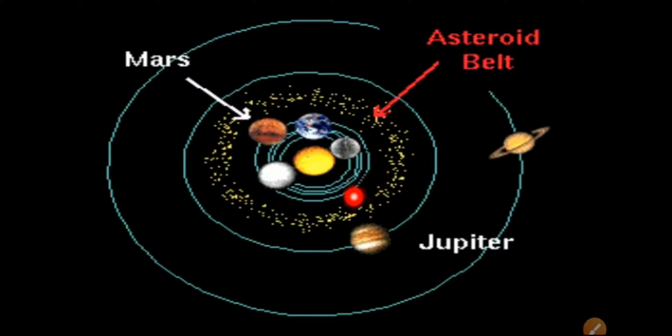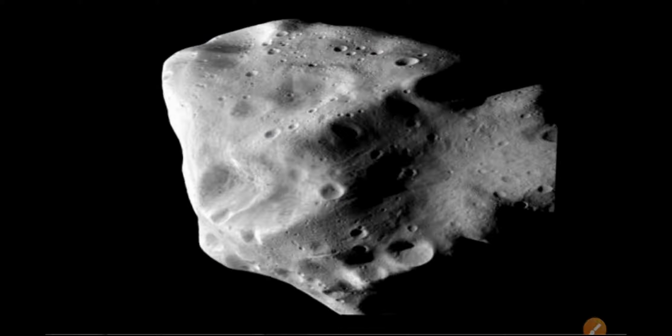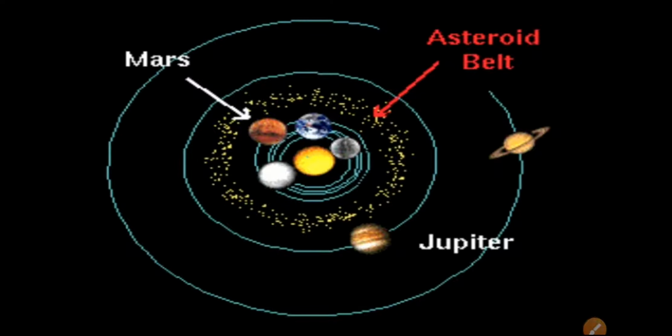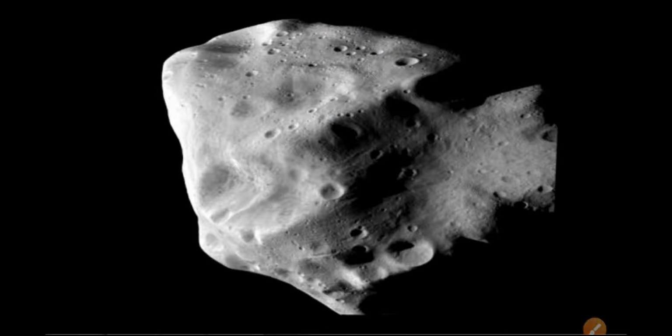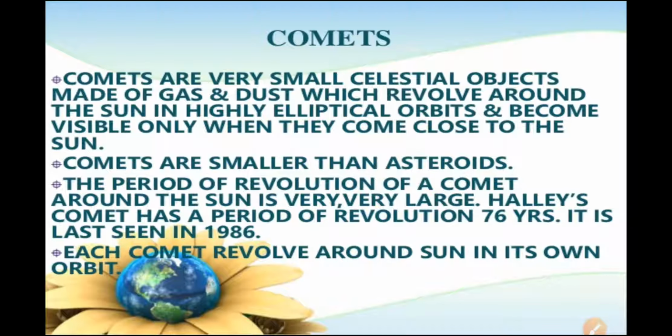These are nothing but the asteroids, and this complete shape is called the asteroid belt. Asteroid belt. This is the picture of the asteroid.